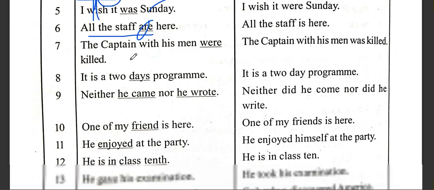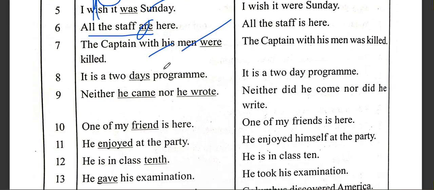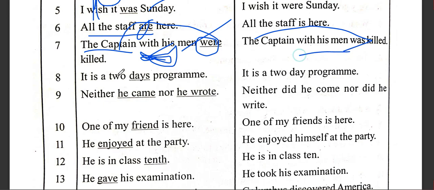"The captain with his men were killed." No, this is actually a question from subject verb concord. If you have studied in your junior classes, class 10 or 9 maybe, you have one chapter in grammar called subject verb agreement or subject verb concord. So when you have this word with, as well as, the verb comes for the first part or the first subject. So the captain was killed with his men.